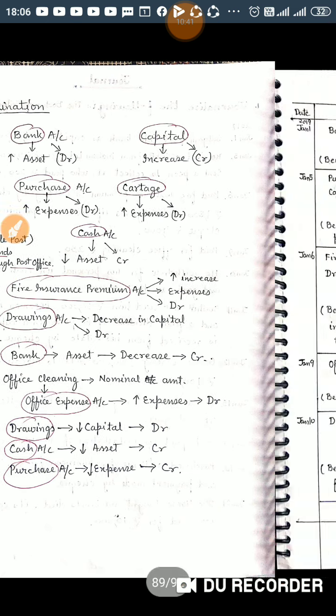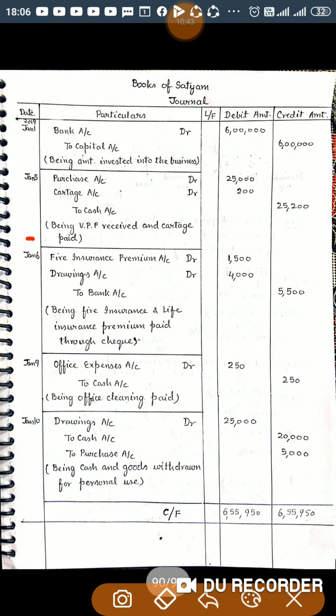And the journal entry will be: you will first write the date in the date column, January 6. Fire insurance premium will be debited with 1500. Drawings account will be debited with 4000, and to bank with 5500. Being fire insurance and life insurance premium paid through check.